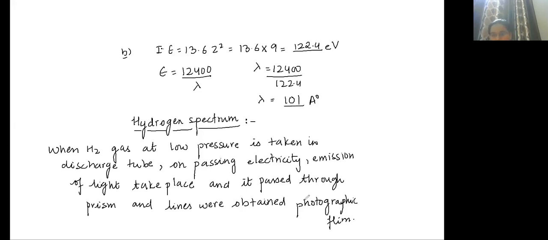Okay. So now see what happened in the discharge tube. This is the discharge tube.